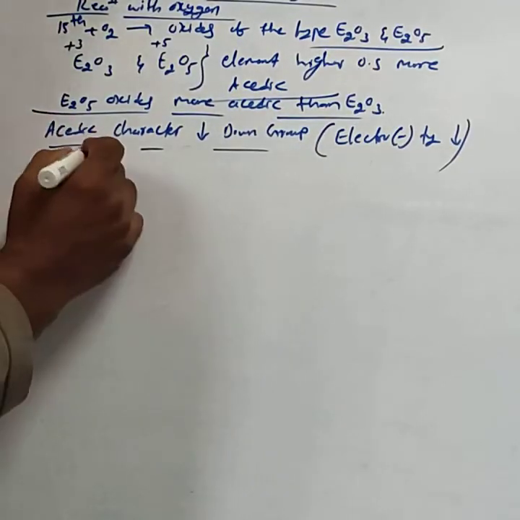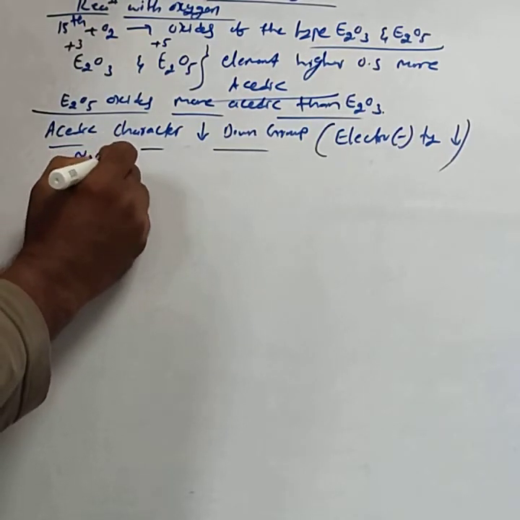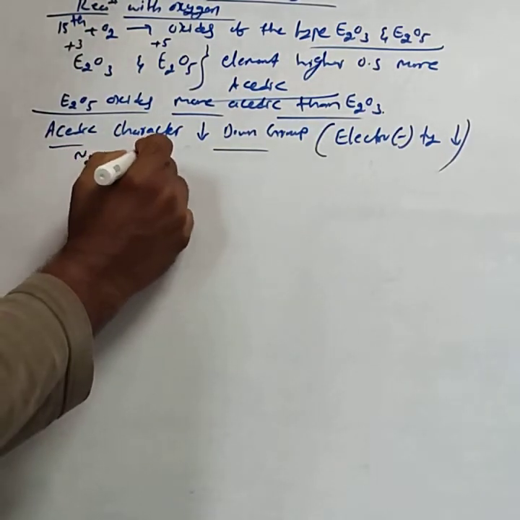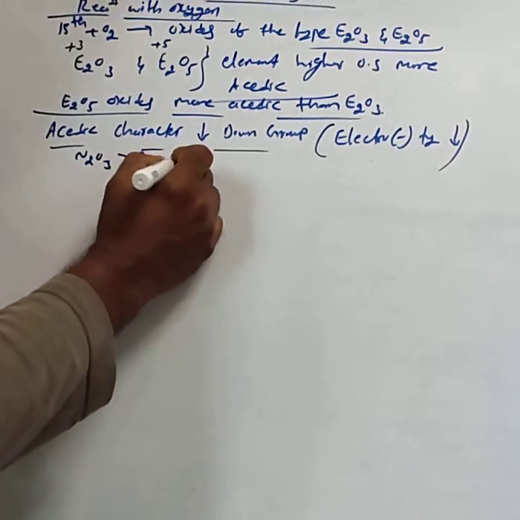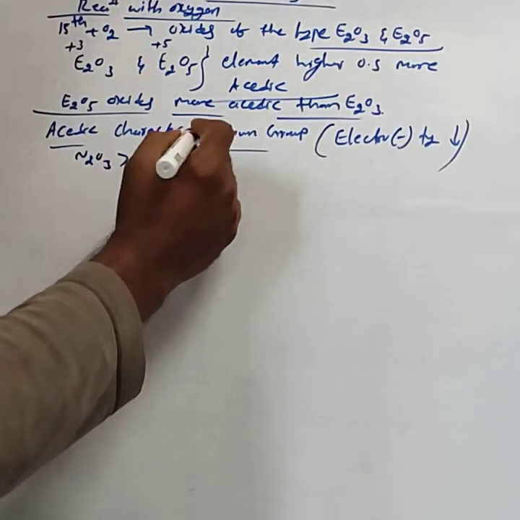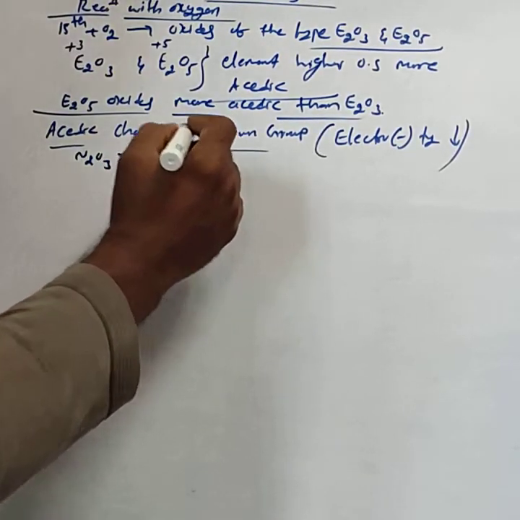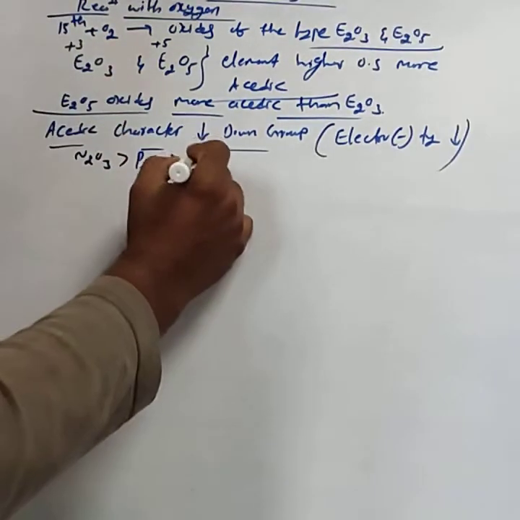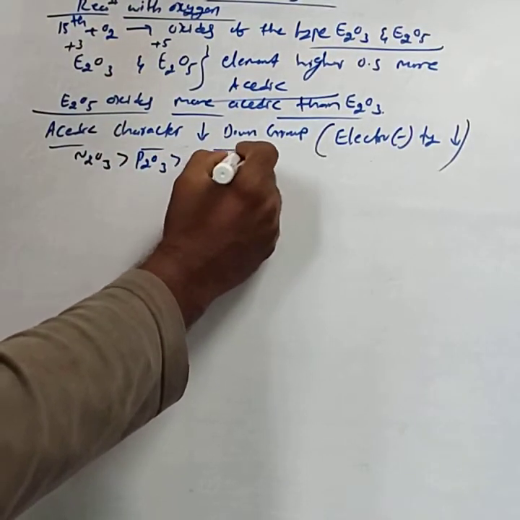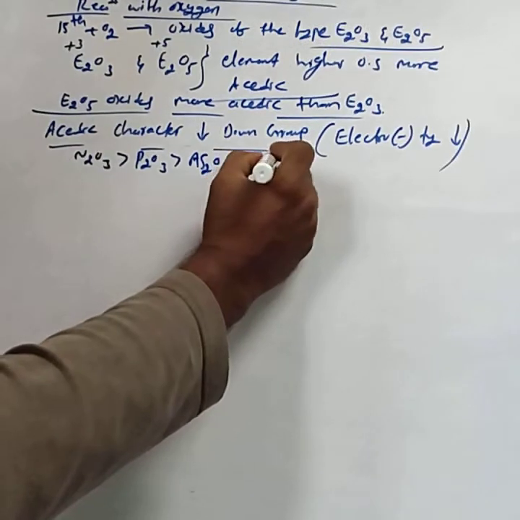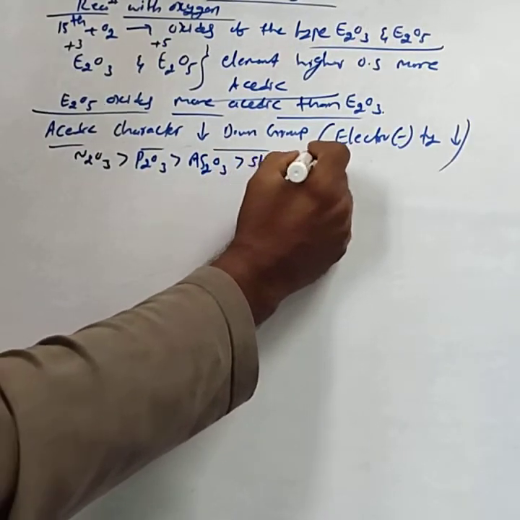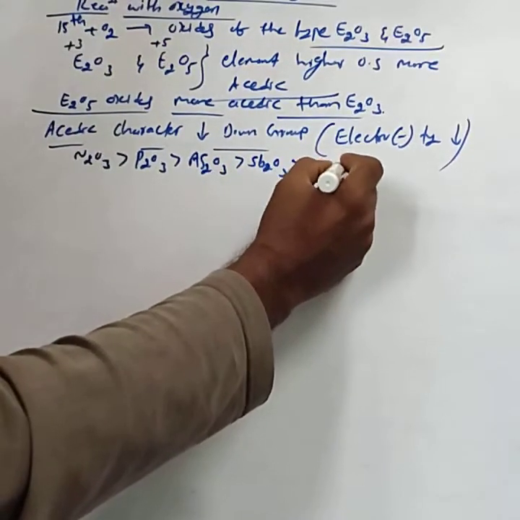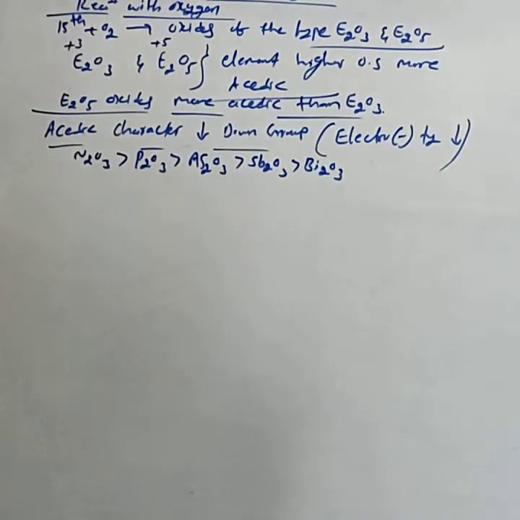By using that, N2O3 is more acidic than P2O3, then As2O3, then Sb2O3, then Bi2O3.